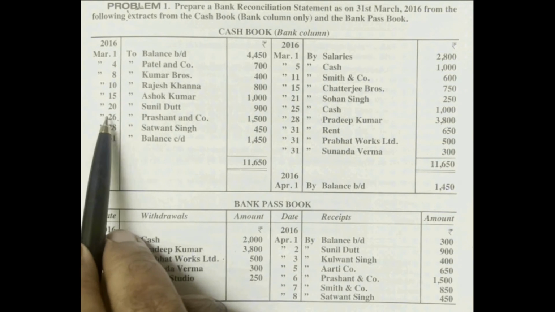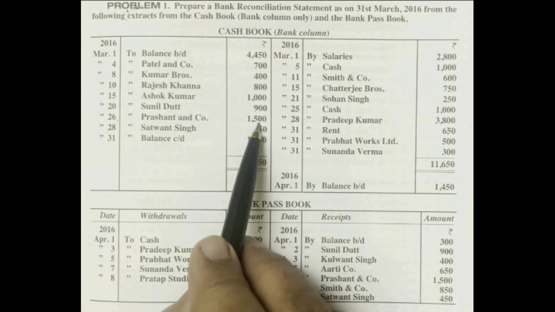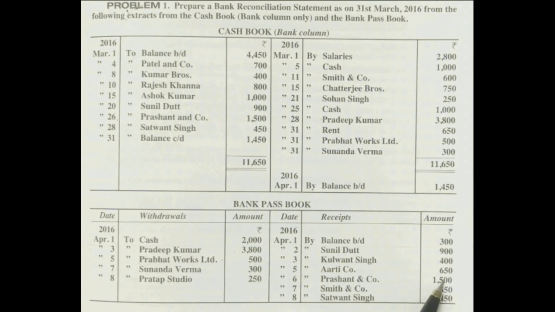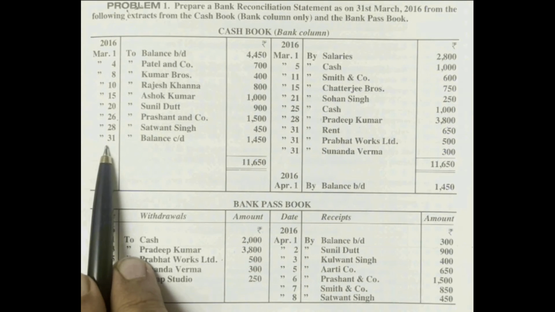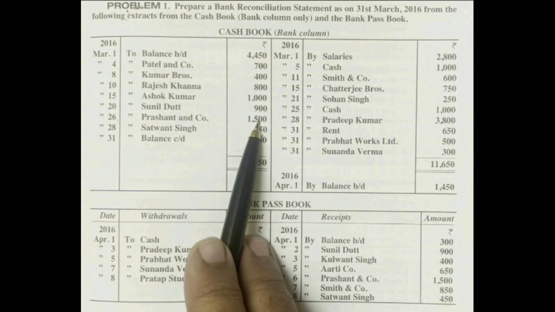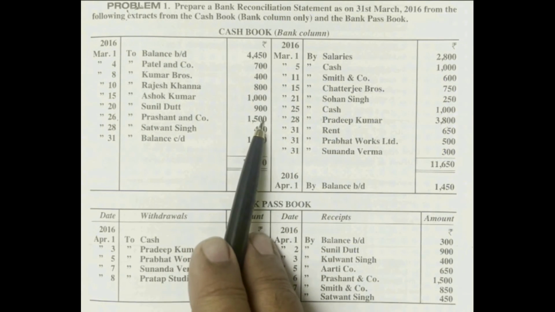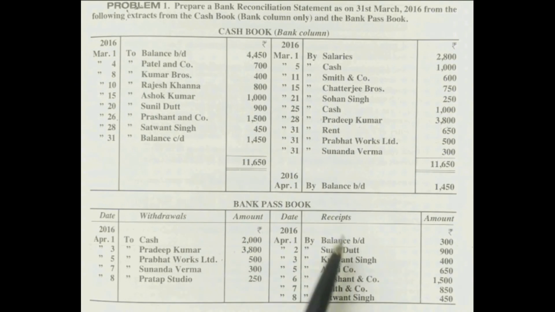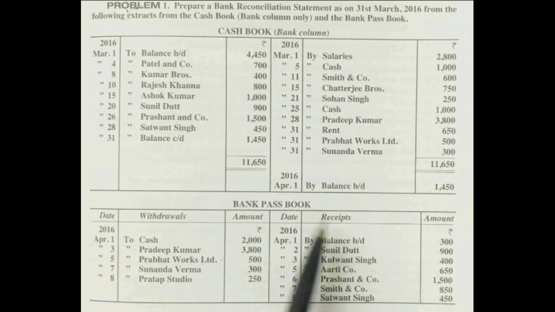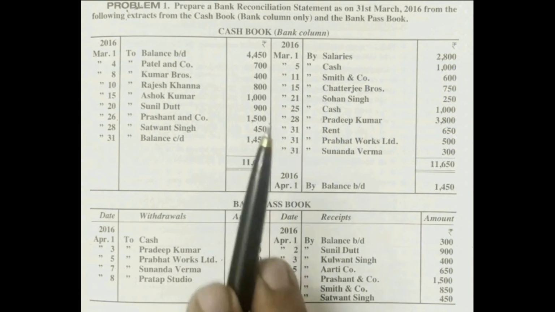It means on 26th March we deposited his check into the bank. But when did the bank collect that money? On 6th April. So by the end of March, this 1500 check was deposited into the bank but not collected. Next, Smith and Company 850. Here 850 is not there.